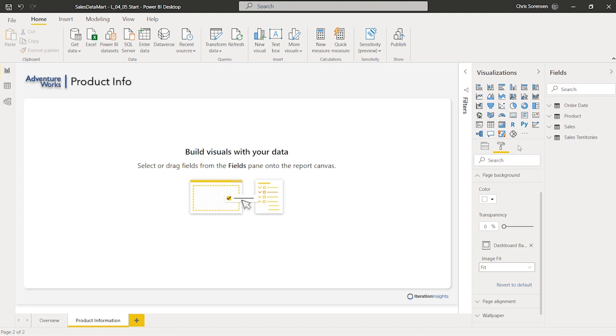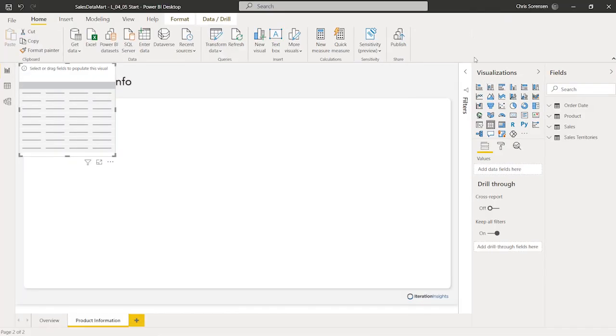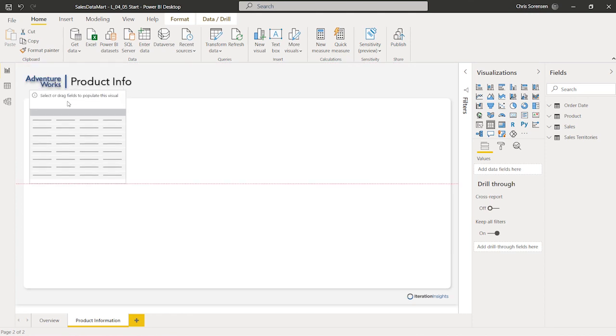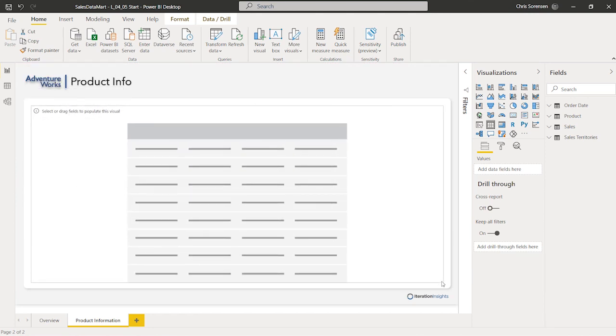Okay, so what we're going to do next is build ourselves a table on this visualization. I'm just going to hover over top of the visualizations pane right here, and let's zoom in so we can see exactly what we're going to choose. We're going to choose this one here called table. So I'm just going to click on it. Once again, we will get a blank visualization that's going to show up on the screen. I'm going to drop it onto the screen like so, and reposition it to take up pretty much the entire white space that we have made available.